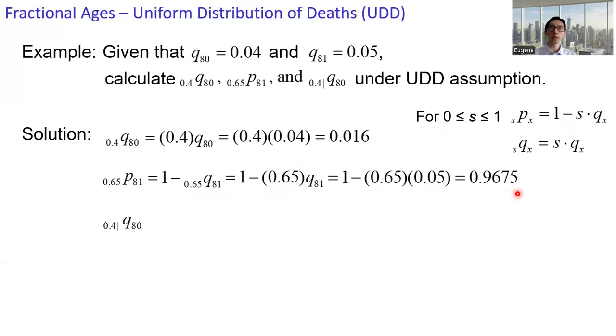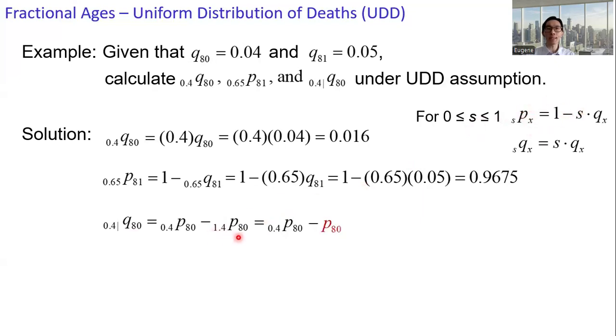The last quantity, 0.4| q 80, which is 0.4 p 80 minus 1.4 p 80. The first term, 0.4 p 80, can be computed directly because s is 0.4. We can apply this formula to get 0.4 p 80. And then the second quantity, 1.4 p 80. Now we have s equals 1.4, which is greater than 1. We cannot directly apply this formula.